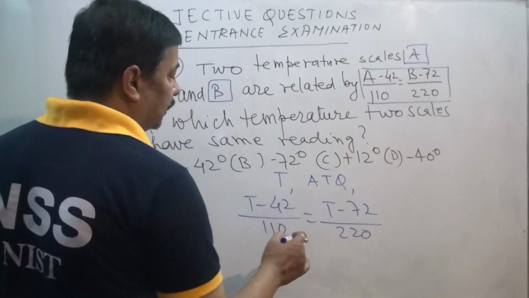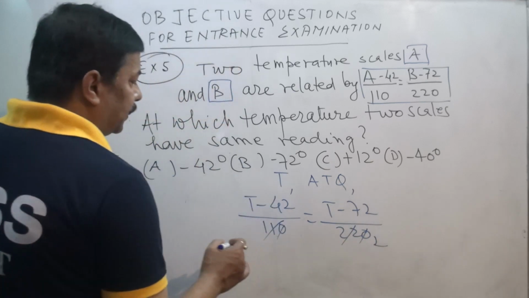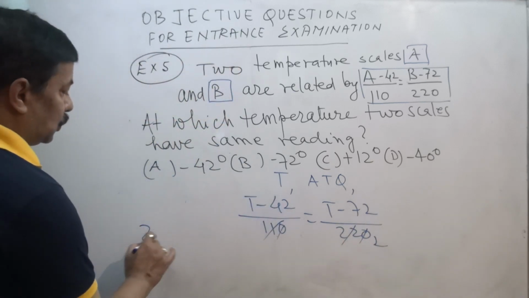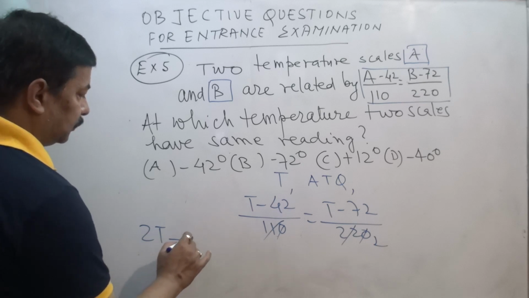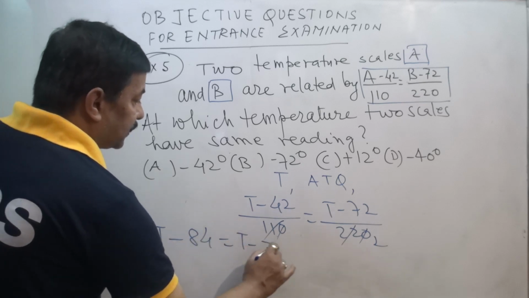So we get 2T minus 84 equals T minus 72.